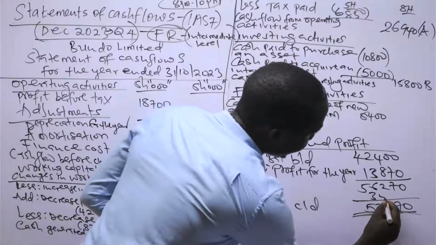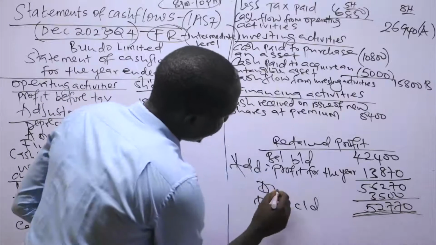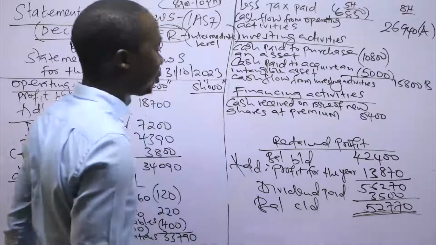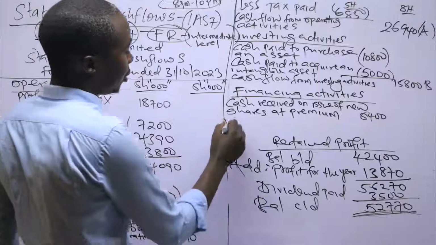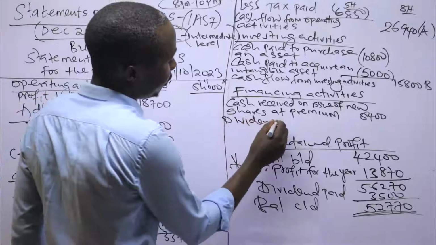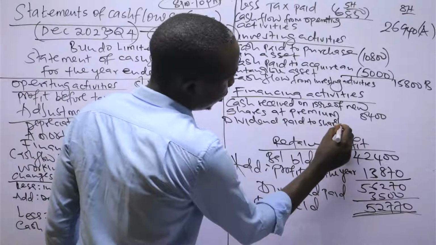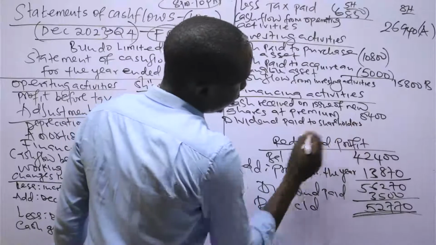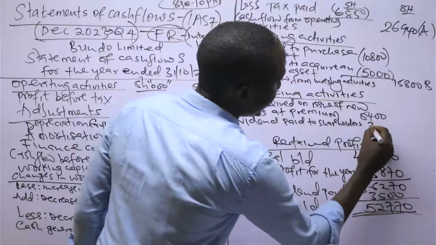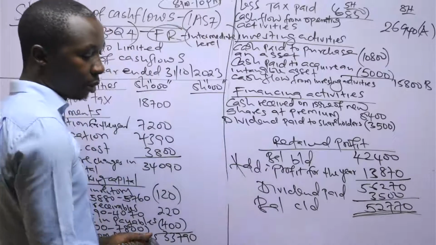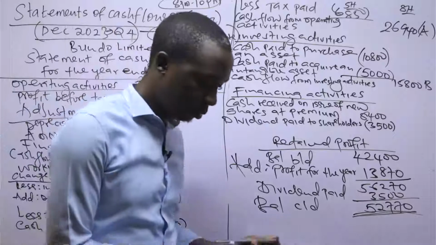So dividends is 3,500. So dividends paid to shareholders is 3,500.